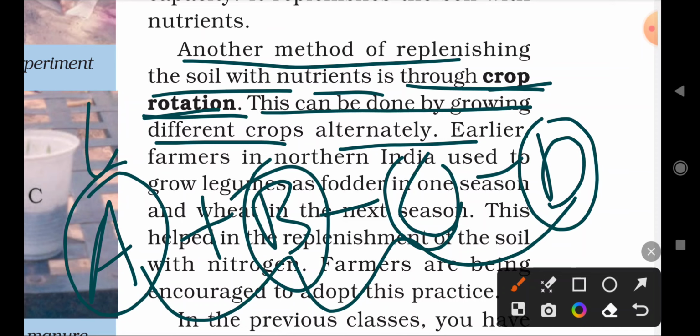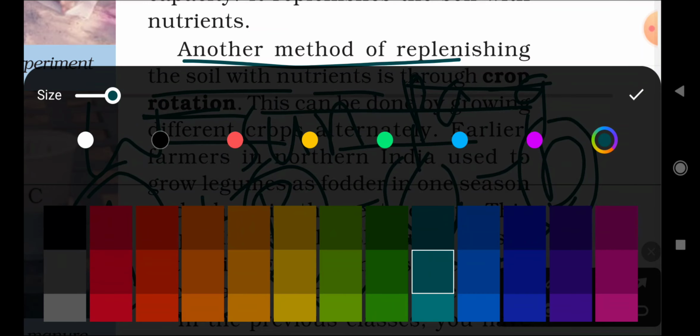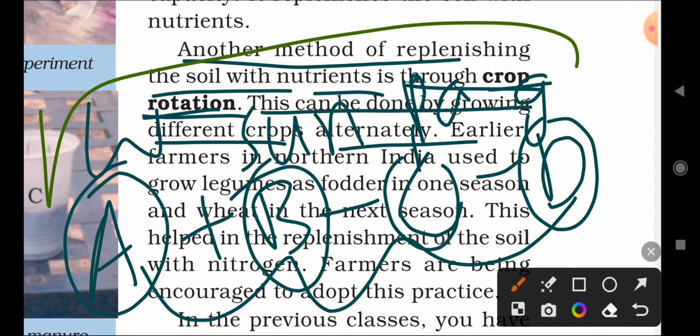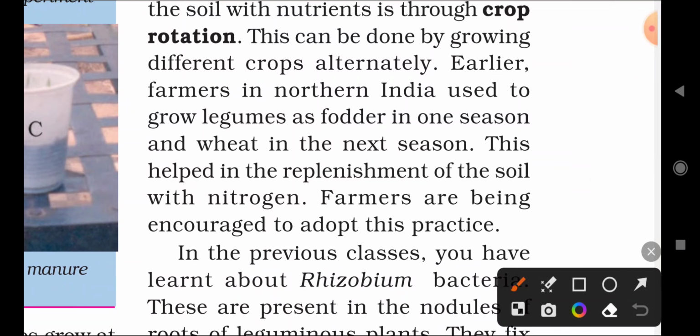For example, here wheat is there, next will be sunflower, next again it may be paddy, right? Next it may again be groundnut. Okay, a variety of crops can be grown in the same field, and that is called what? Crop rotation. So different types of crops can be grown in a particular area, and that is called crop rotation.